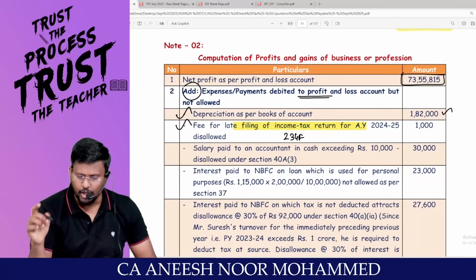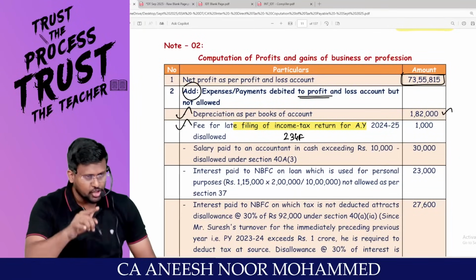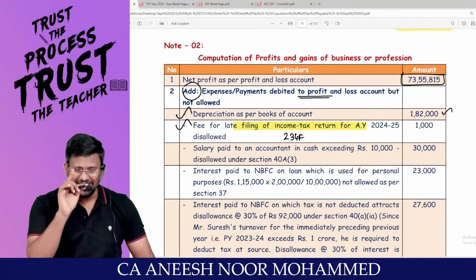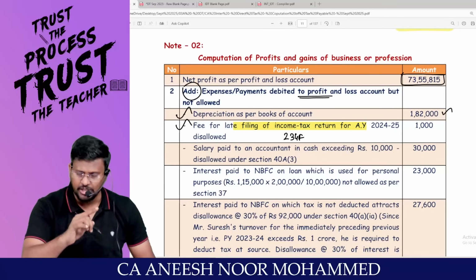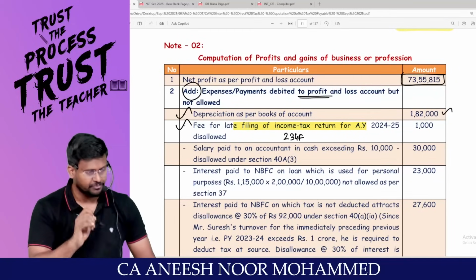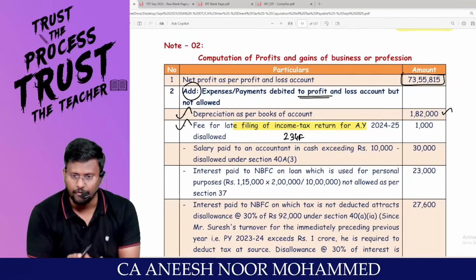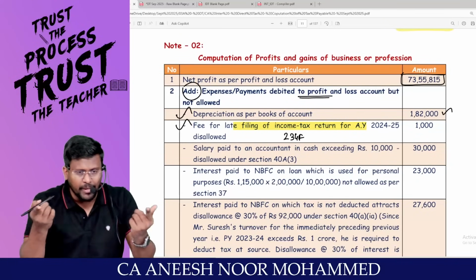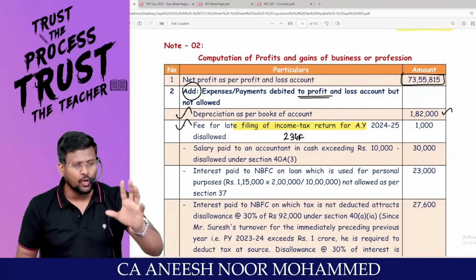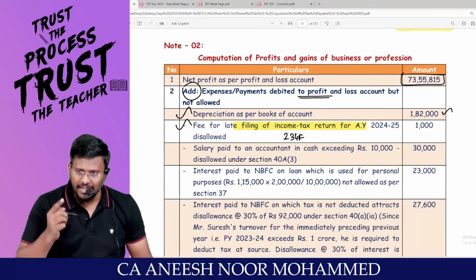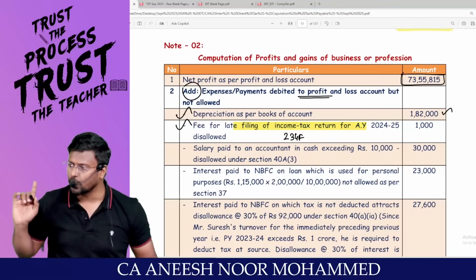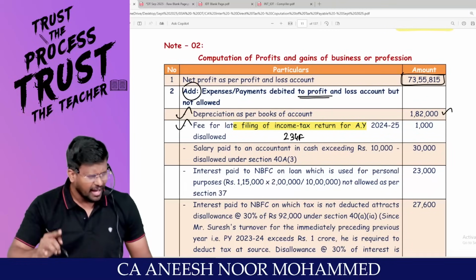Expenditure should be revenue in nature. Expenditure should not be personal in nature. Expenditure should be incurred wholly and exclusively for the purpose of business or profession. Expenditure should not be an infraction of law. This is an infraction of law. You have contravened the provisions of the law, and for that you have paid late fee. That means a penalty that has been debited to P&L account should be added back.